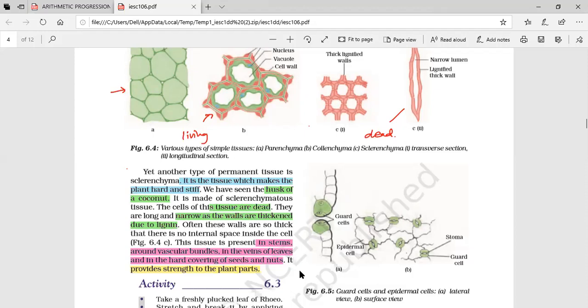If you see this leaf, there are veins you can see. Veins are somewhat thread-like structures. When you remove the green part of the plant and look only at the veins, they are actually thicker thread-like structures, which look similar to the husk of coconut, because it is made up of sclerenchyma. Jute fiber, whatever is used for jute clothes or jute bags,